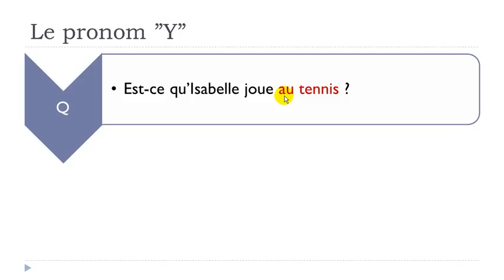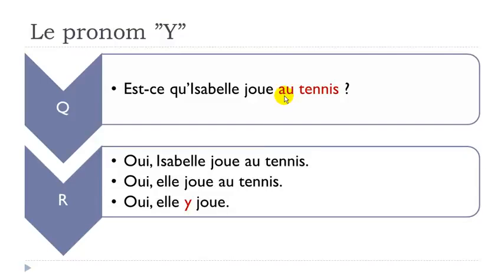So still, it's possible to use this pronoun. Oui, Isabelle joue au tennis. Repeat everything. Second one, oui, elle joue au tennis. And the last one, oui, elle y joue. Alright, so you can see that it's quite short. It's quite short, but it's quite useful because you don't need to repeat all the things that were stated in the question. Okay, so remember, as usual, the pronoun should come before the verb.